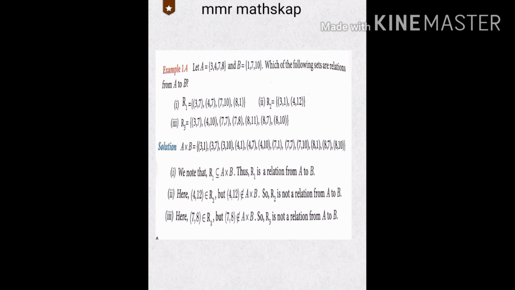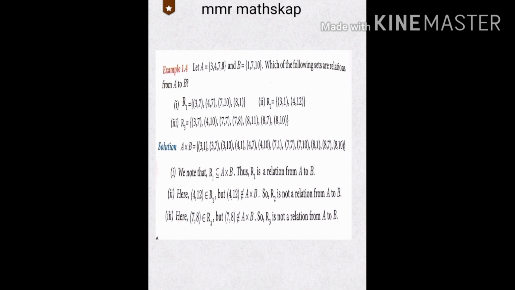Check R3 against A cross B. But (7, 8) belongs to R3, and (7, 8) is not in A cross B. So R3 is not a relation from A to B. Checking again: (3, 7) is in A cross B, (4, 10) is also in A cross B, (7, 7) is also in A cross B, and (7, 8) is not in A cross B. So R3 is not a relation from A to B.